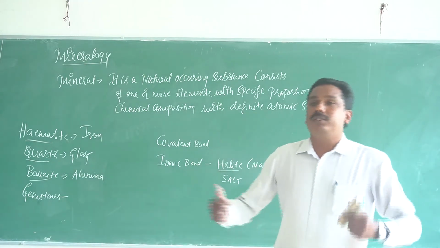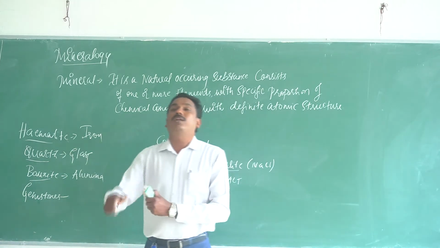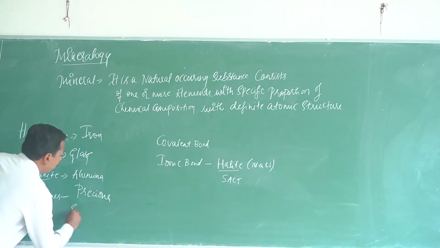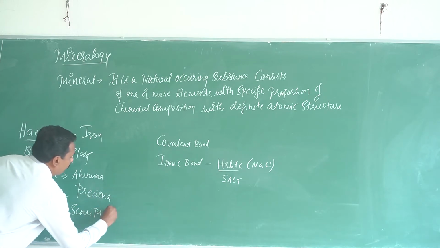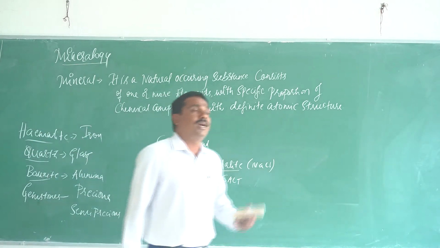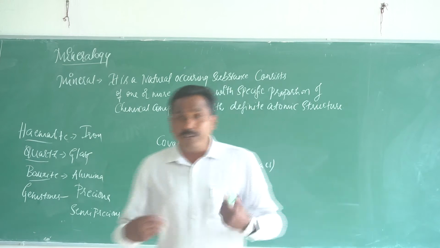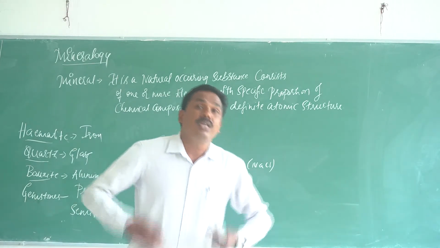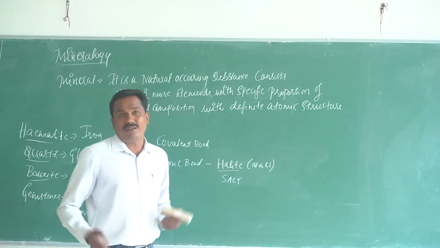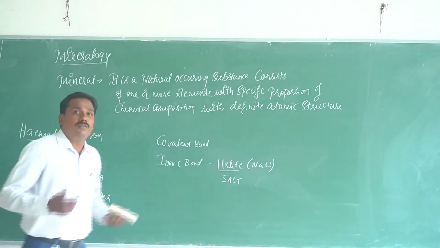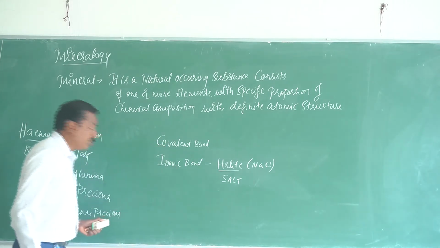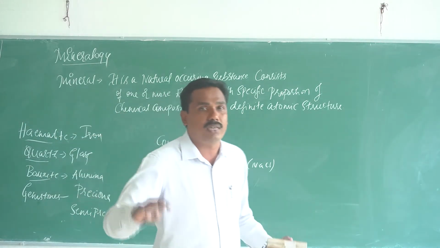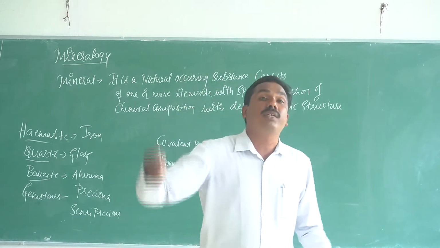What do you mean by gemstones? Gemstones are nothing but precious stones. Again, they are divided into precious and semi-precious stones. Precious stones are diamond, gold, silver, topaz, emerald. These are all the precious stones. Semi-precious stones, again, are amethyst or agate. These are all the varieties. See, there are 4,000 minerals, and the 4,000 minerals have 4,000 types of applications.